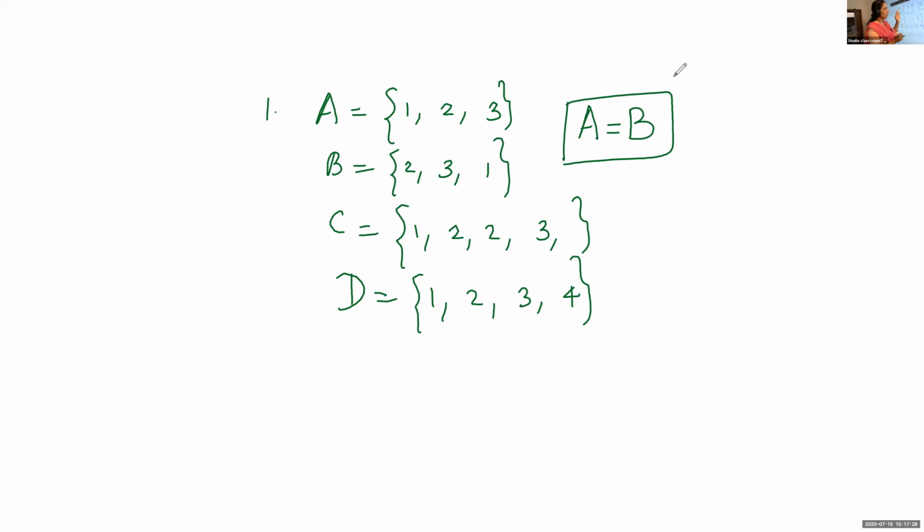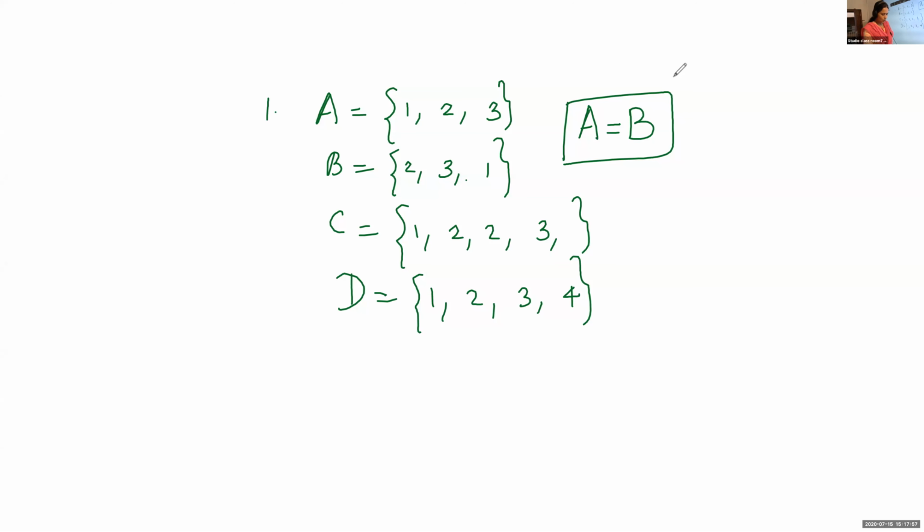If it is so, then we can say the sets are equal. Here, ordering is not important. In the first set, we are writing 1, 2, 3. In the second set, we are writing 2, 3, 1. The order may change, the appearance of the elements in the set may change. But look at the elements: is 1 present in the set, is 2 present, is 3 present? Yes, that means A equals B.